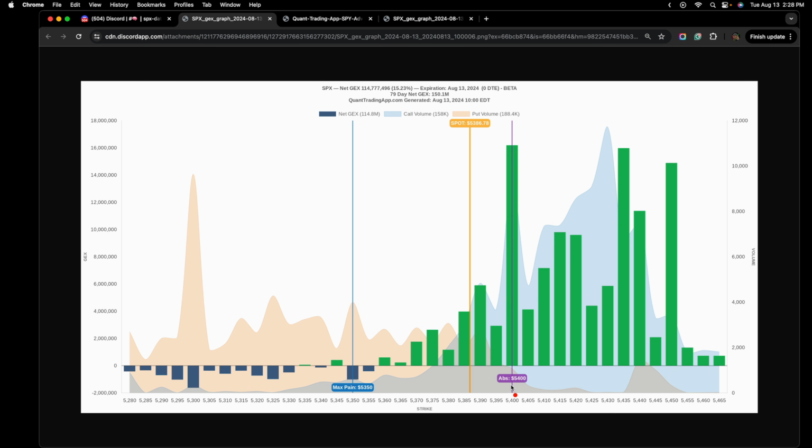The significant strike on this chart is 5,400. That is our absolute gamma strike. On top of that, we can see that there is a ton of call volume coming into these higher levels here. 30 minutes into the market opens, there's well over 10,000 call volume for this particular strike. So this is the 430.